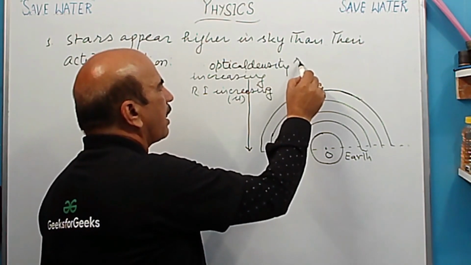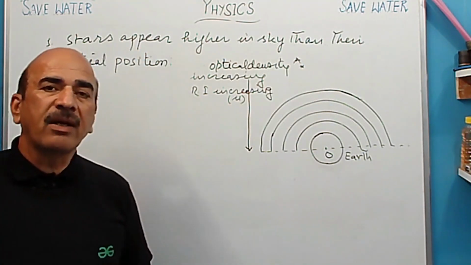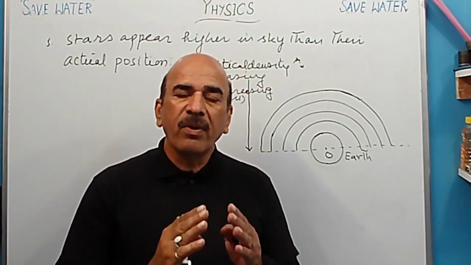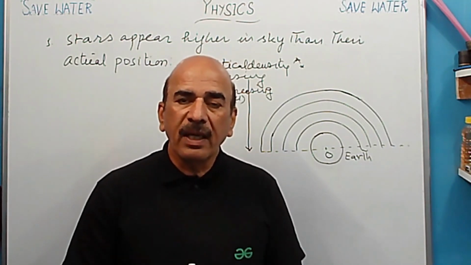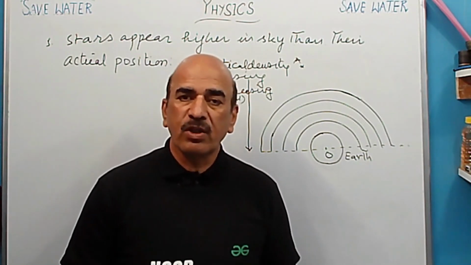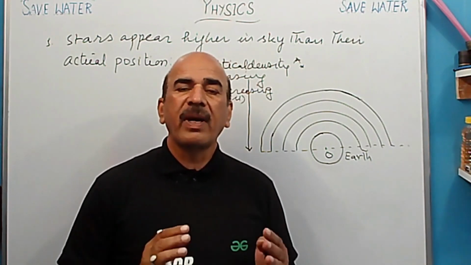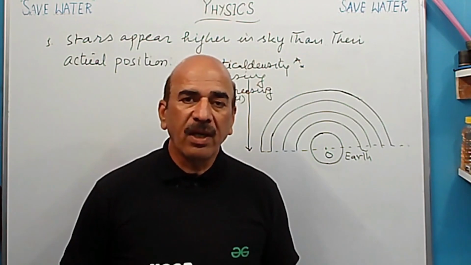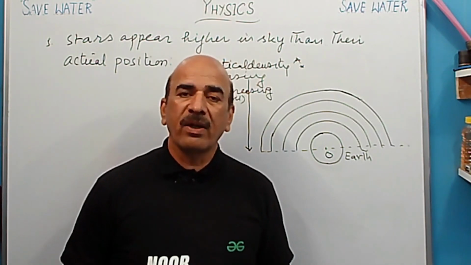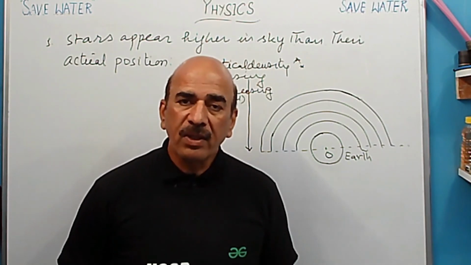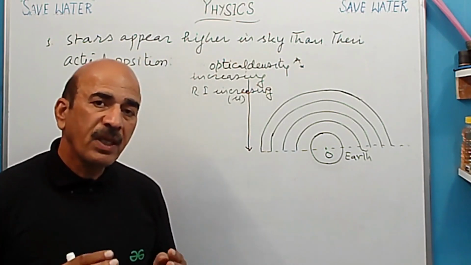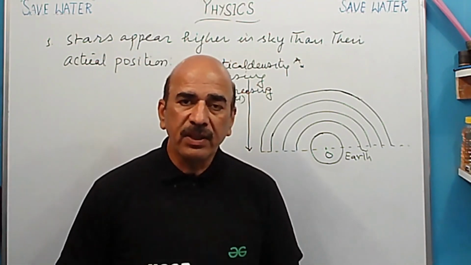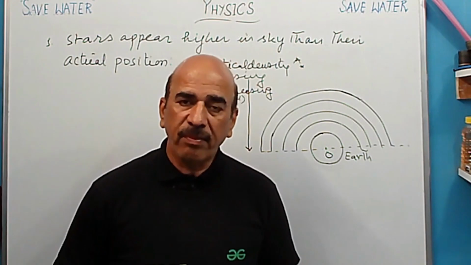This is position A. Now we know that when light is coming from vacuum to the atmosphere, and atmosphere is composed of different layers of air, and different layers of air have different optical densities, or we can say different refractive index. So what will happen? Change in path of light will take place, means refraction of light will take place.